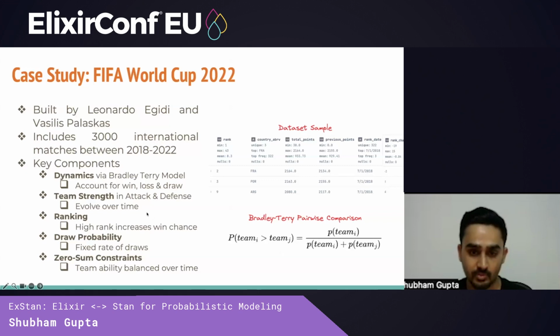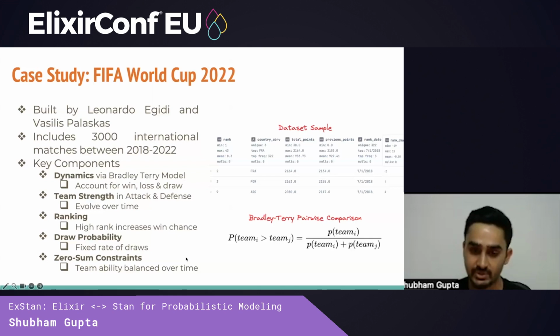The second component is team strength, where we measure team strength in both attack and defense using metrics like number of goals scored and conceded. We also allow team strength to vary over time to account for form. The third is ranking, where higher ranked teams should have a higher chance of winning. Fourth is draw probability, where in football, unlike other games, the chances of having a nil-nil draw are higher, and we like to encode this into the model.